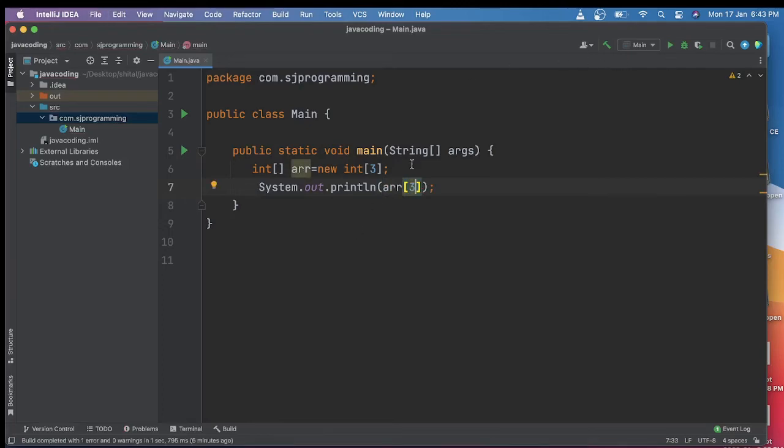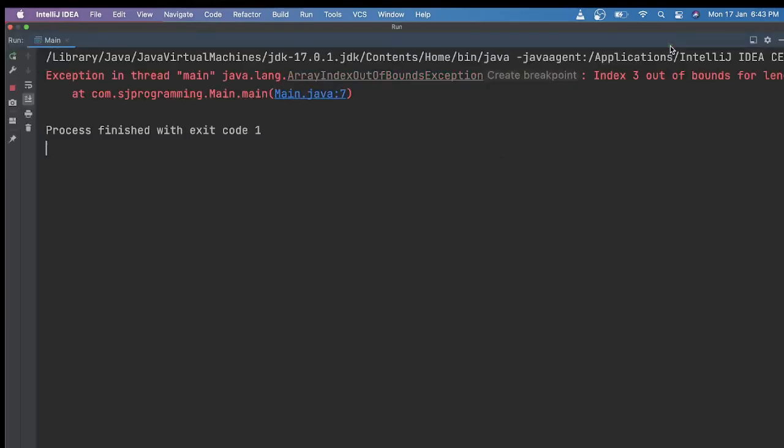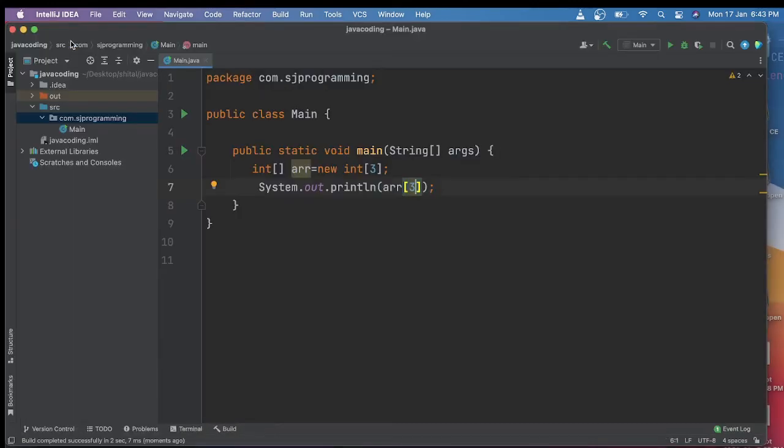Now let's run this program. We will get the exception. Yeah, so here we are getting the exception, array index out of bounds. So this is also a tricky question. We may get confused in the interview, so we have to prepare this type of questions very well.